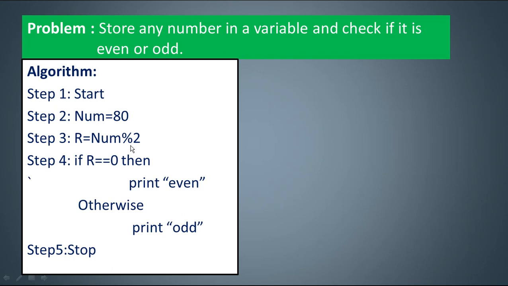So dividing the number by 2, whatever the remainder is will be returned and stored in R. Then checking the value of R: if it is 0, it means it is okay, true. So print even will be displayed on the screen if this algorithm is implemented in the form of a program. So this was the algorithm for entering and storing a value and checking if it is even or odd.